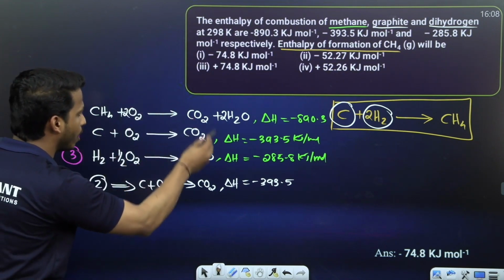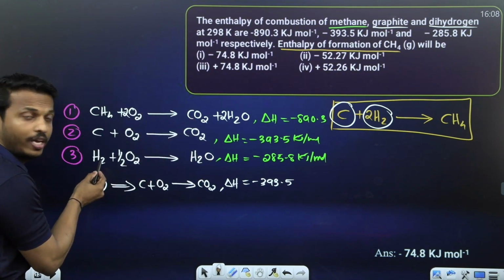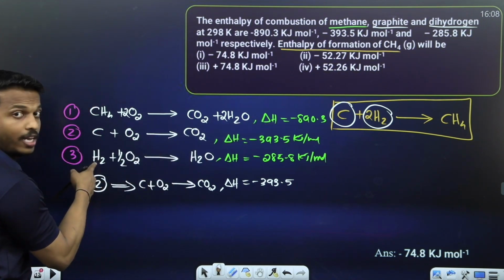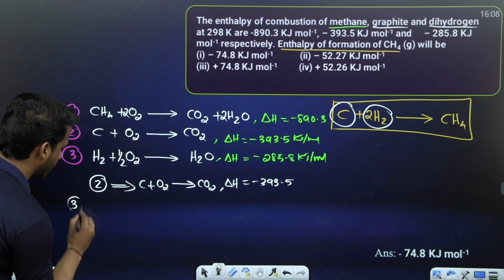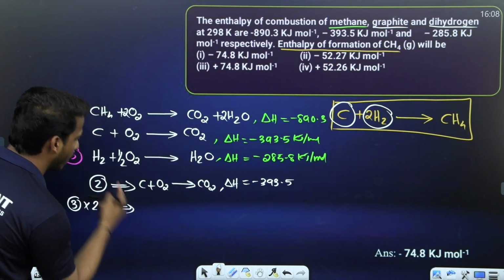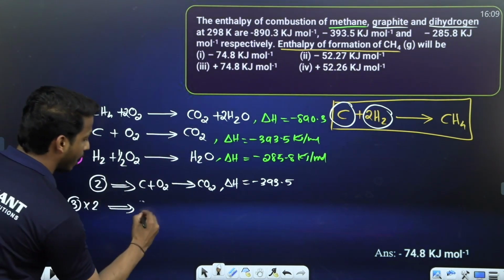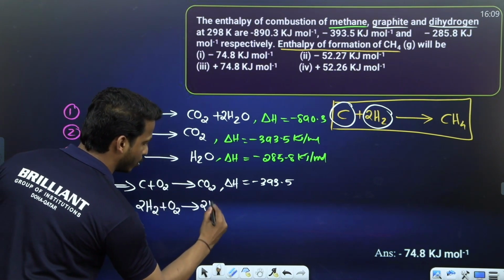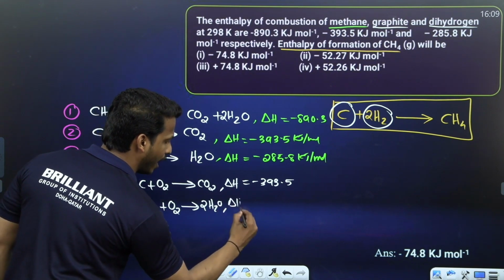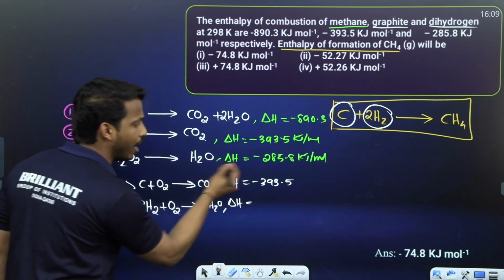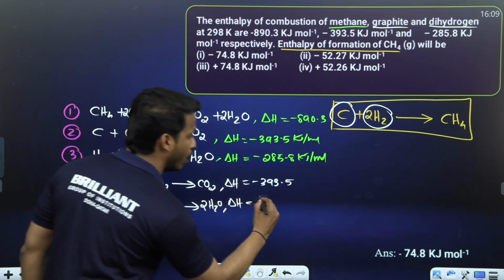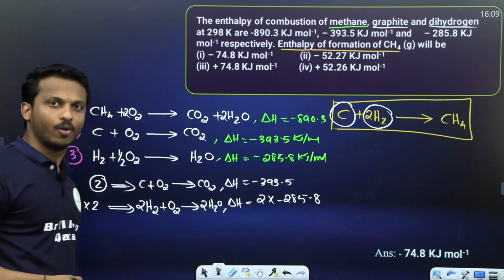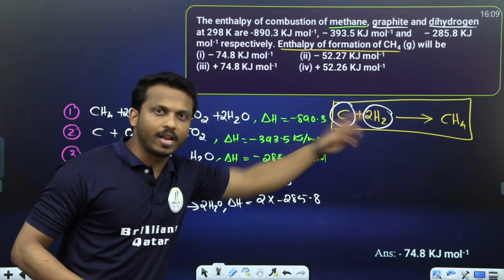Next you want 2H2. Correct? Where is 2H2, dear all? Yes, we have H2 here, but we want 2H2, right? So multiply the third equation by 2. If you multiply the third equation by 2, what happens? It will be 2H2 plus O2 gives 2H2O. If you multiply an equation by a value, that value you should multiply with the delta H also. So 2 into minus 285.8. Okay.